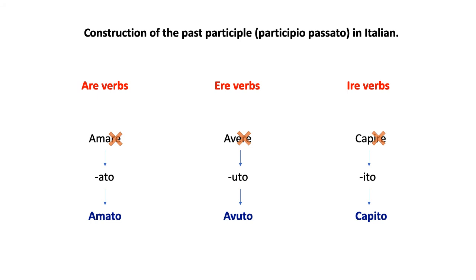So, if you recall, I said that in order to conjugate these verbs in the past, in order to construct the past, we combined the verb avere with these past participles. So let me show you exactly how we do this. Let's start with capire.